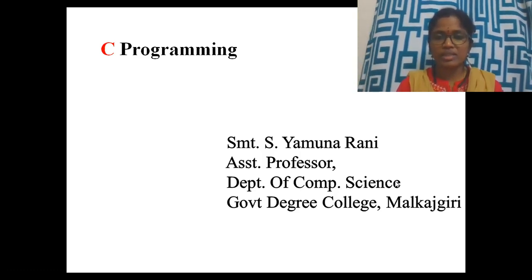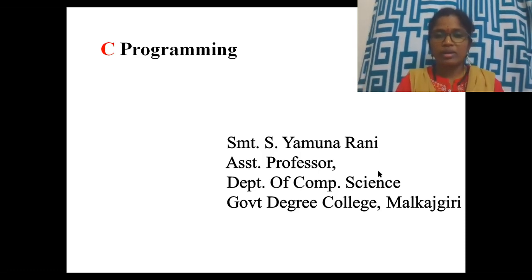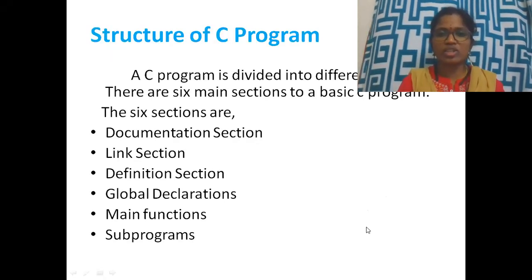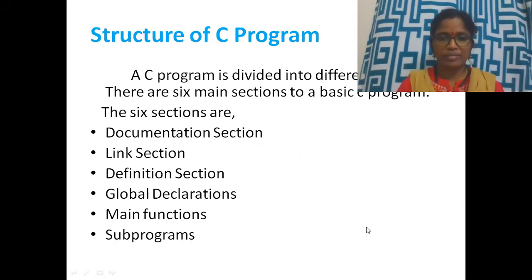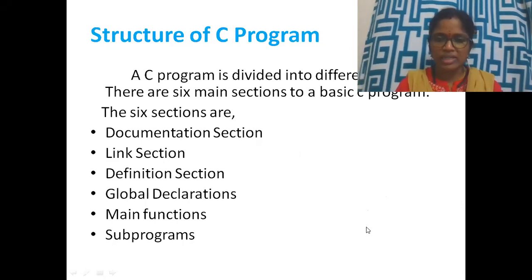So with this, we'll go into the basic structure of C programming. A C program is divided into different sections. There are 6 main sections: documentation section, link section, definition section, global declaration section, main function, and subprograms.